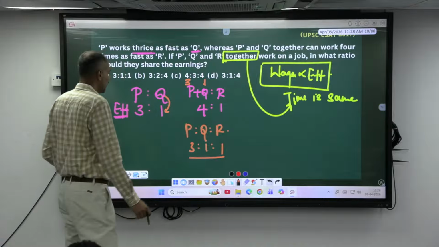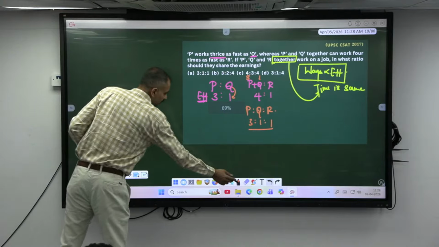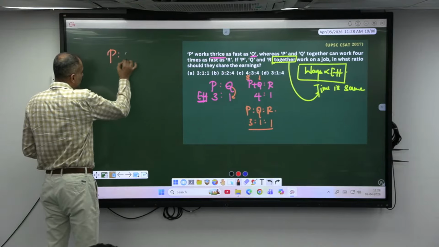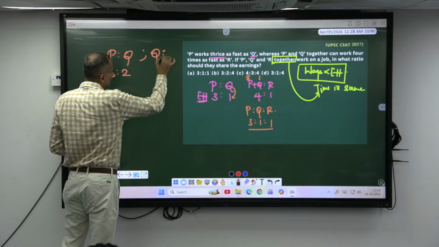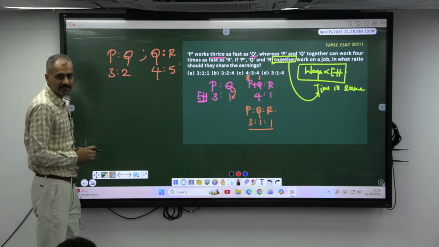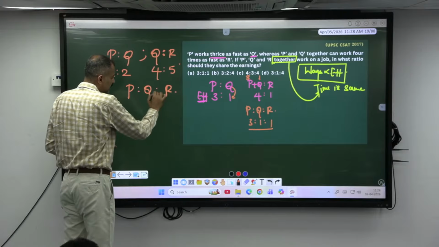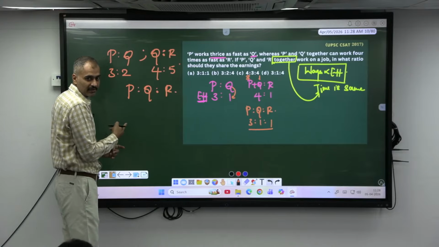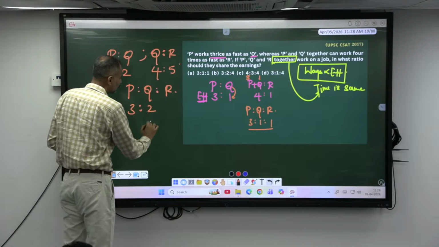Rather than in this way, what if I had given it in this way? See, the ratio of P to Q is 3 to 2, and similarly Q to R is 4 to 5. What is the ratio of their efficiency? What to do? P is to Q is to R. In the last video also, we have done this one. Remember last week? So P, Q is 3 is to 2. This is 4 is to 5.